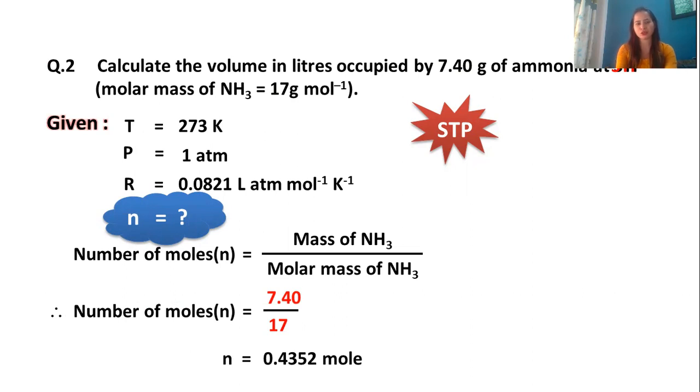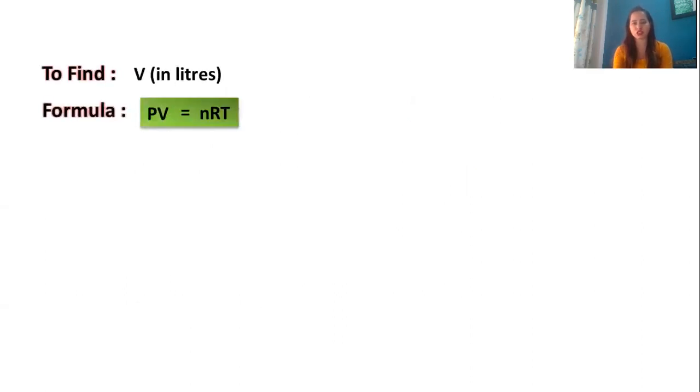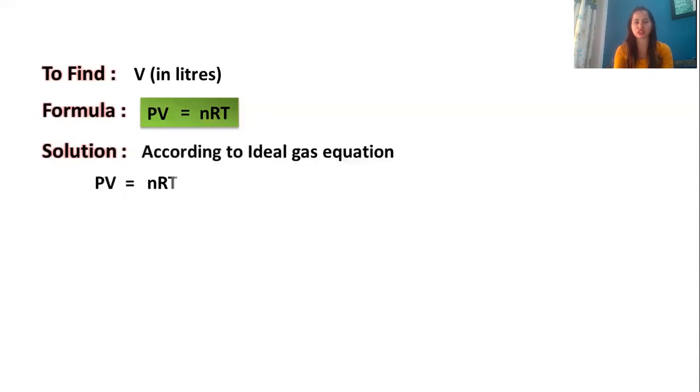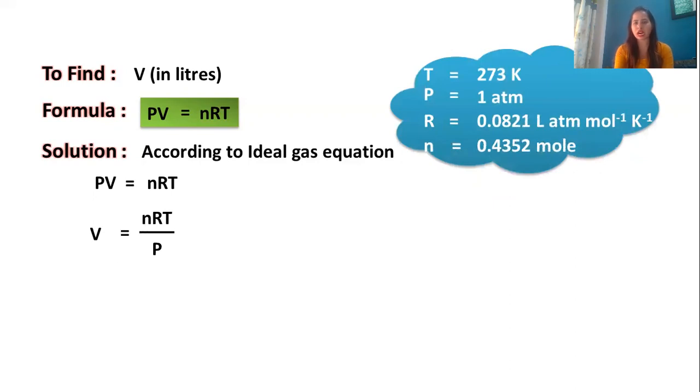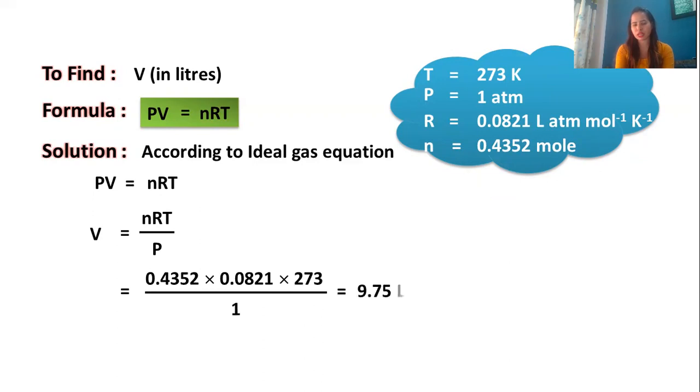Now you have n, R, P, T. What do we need to find? We need to find volume. So to find volume, we'll rearrange the ideal gas equation. It becomes V is equal to nRT upon P. Now n, R, T and P, everything we have, we are going to substitute over here. When you substitute and solve, you can see this is the same answer that we got. I gave you another similar question to solve, so you can solve that same question by this method also and cross check your answer. You can solve by any of the methods, both the methods are correct.